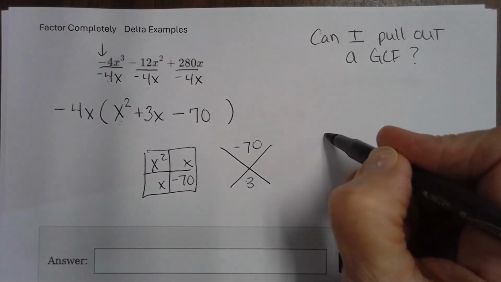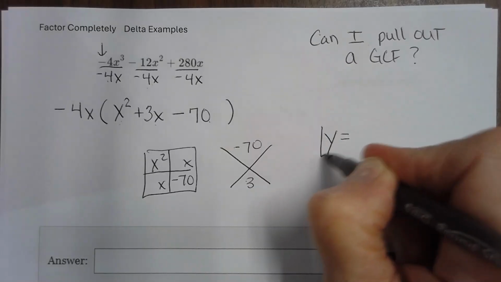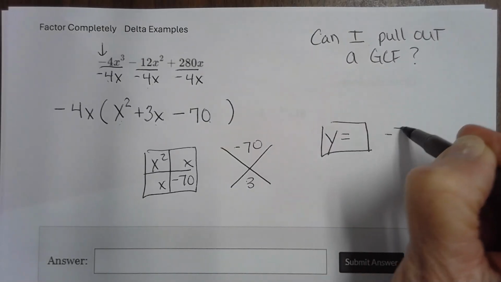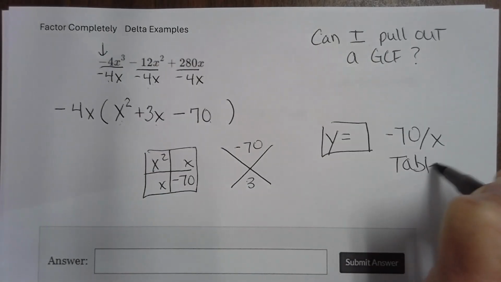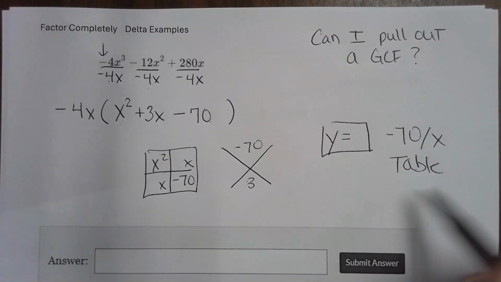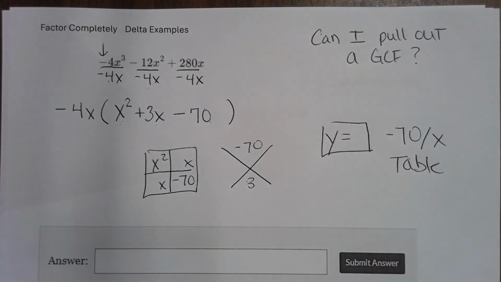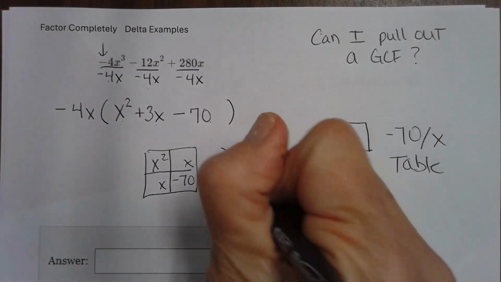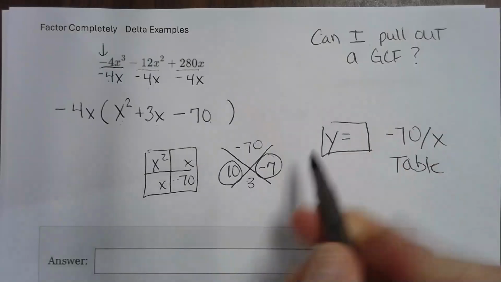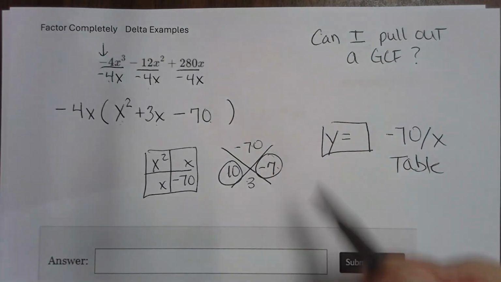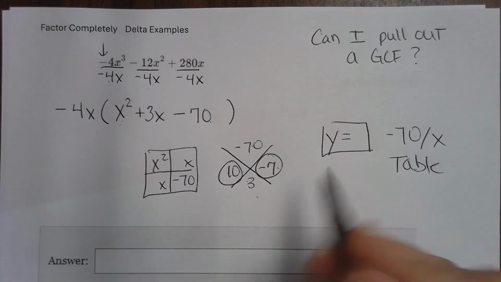And again, you can go to y equals in your calculator. You can put negative 70 divided by x, and you can go to the table. The reason why I'm writing this is hoping that if you got it on your paper, you'll remember that trick. Yes, it is a positive 10 and a negative 7, because when I multiply, I get negative 70. When I combine, I get 3.